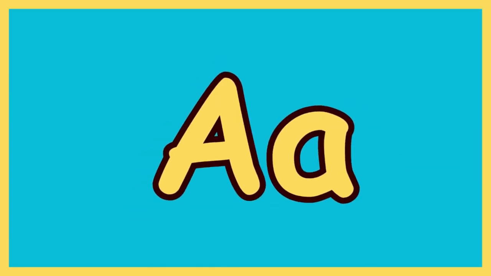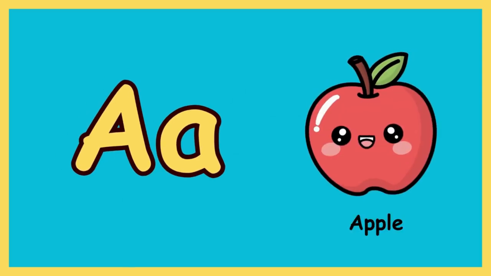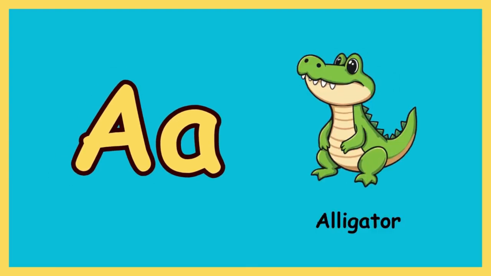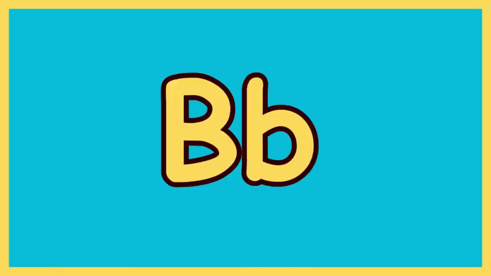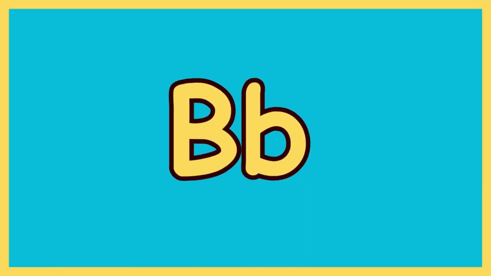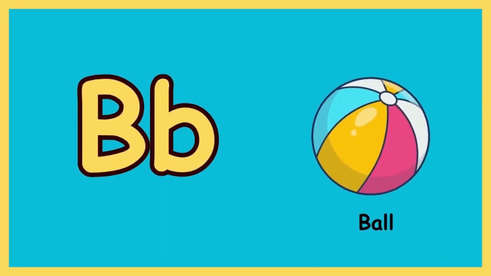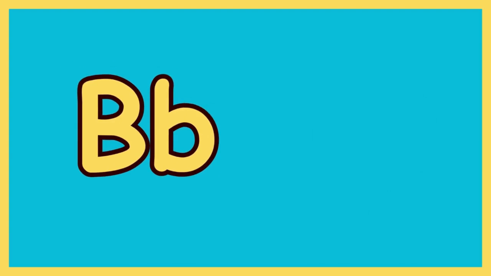A, A as in apple, A as in ant, A as in alligator. B, B as in box, B as in ball, B as in boy.